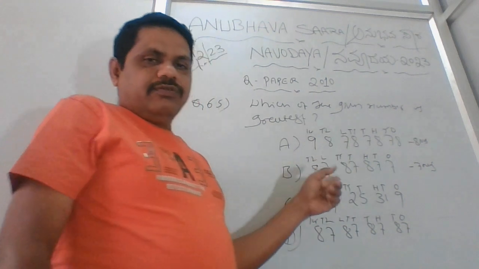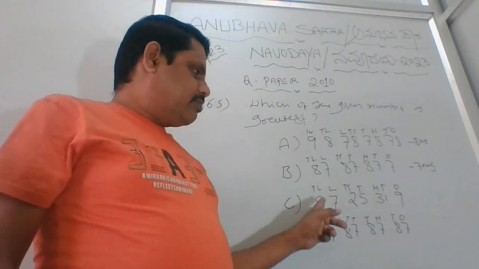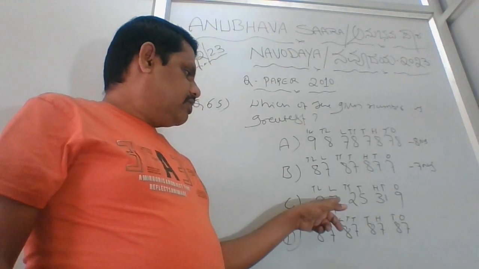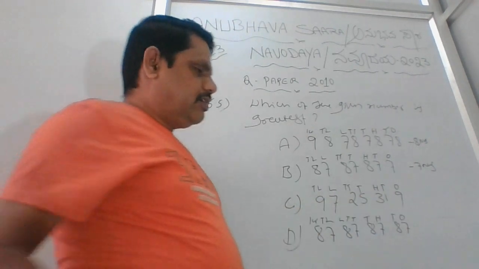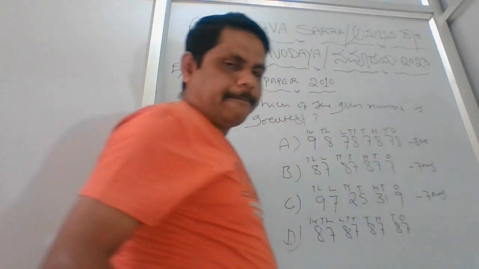Clear? So option B is a 7-digit number. Let's understand option C. How many digits do we have? Ones, tens, hundreds, thousands, ten thousands, lakhs, ten lakhs. That means 24617. Again, options B and C are also the same.